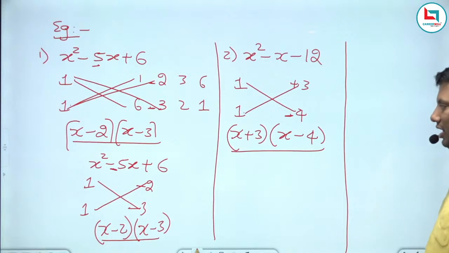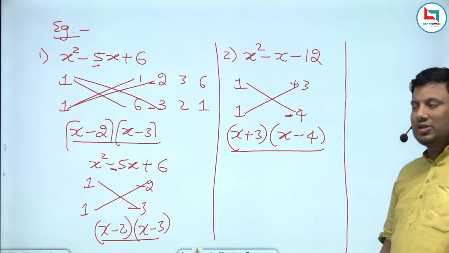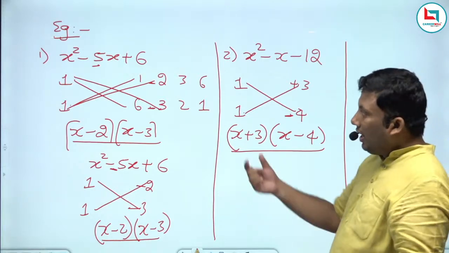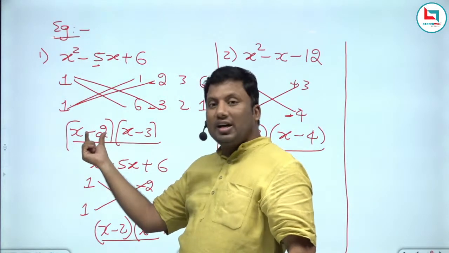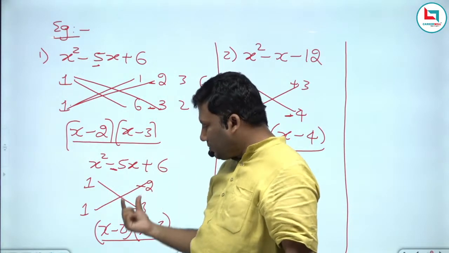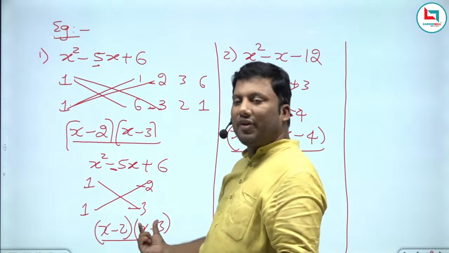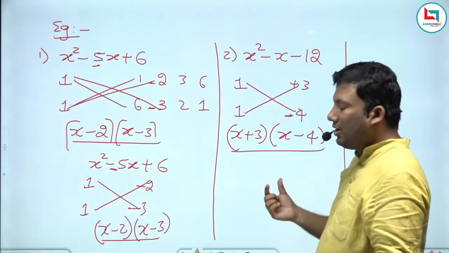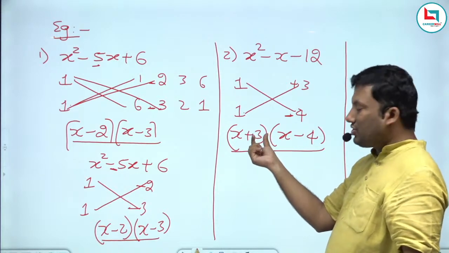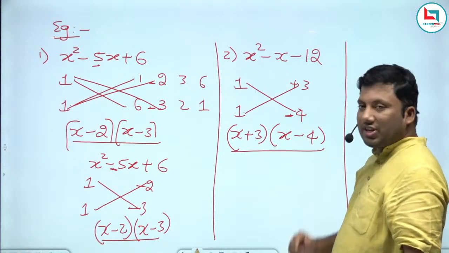x plus 3 into x minus 4. Any equation with degree 2 can be written as x minus alpha into x minus beta. Here alpha is plus or minus 3, so x minus alpha, minus of minus 3, x minus beta.